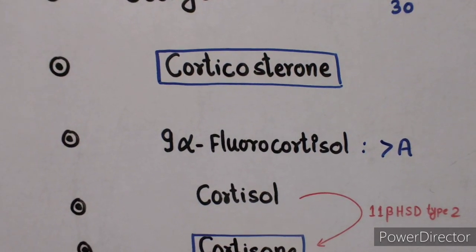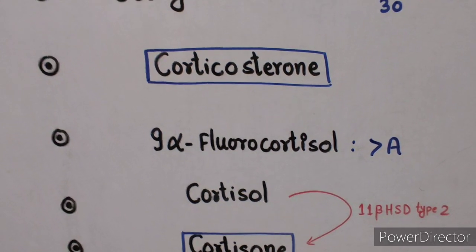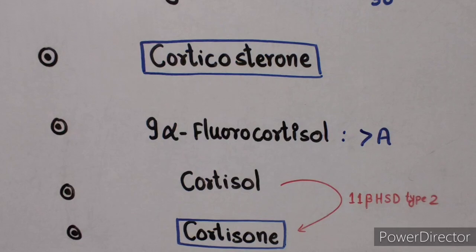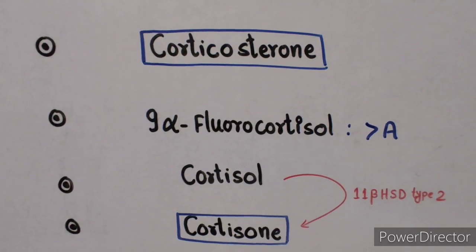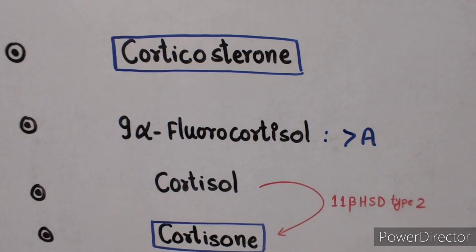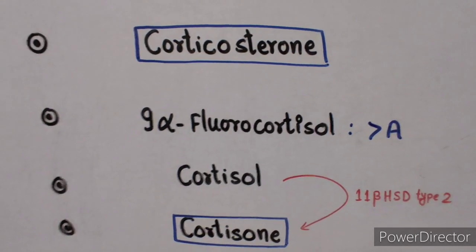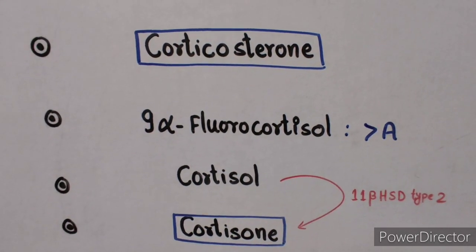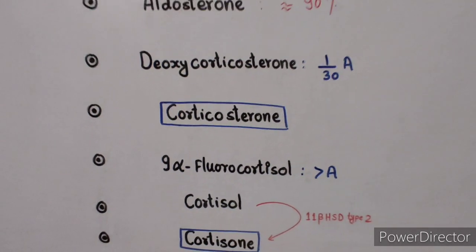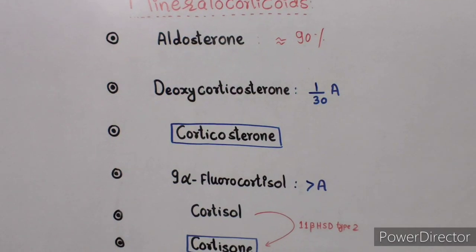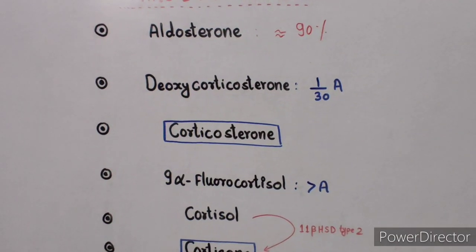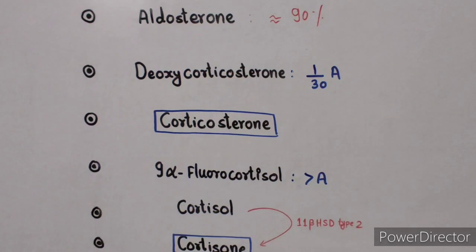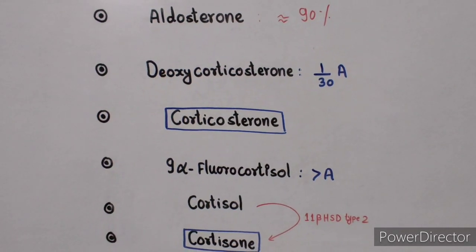activate the mineralocorticoid receptors. But normally in our body, cortisol cannot activate mineralocorticoid receptors because in the kidney it is converted into the inactive compound cortisone by 11-beta-hydroxysteroid dehydrogenase type 2, and this cortisone has only slight mineralocorticoid activity. So in this list, the most potent naturally produced mineralocorticoid is aldosterone, but the synthetic mineralocorticoid, which is again more potent than aldosterone, is 9-alpha fluorocortisol.